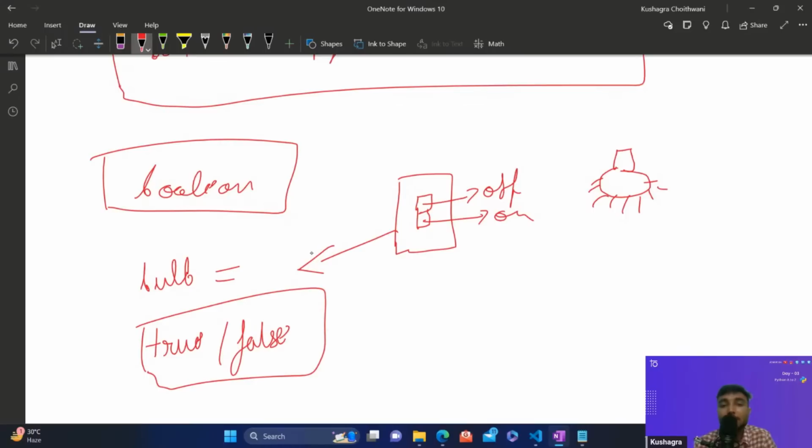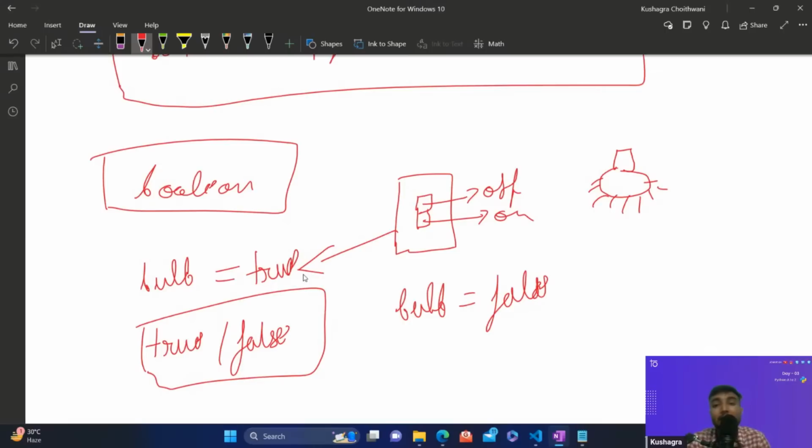If this is on, we can specify true over here. If this is off, we can specify the bulb value as false. So I hope what a Boolean is is clear. If you want to store the state of something, whether it is turned off or turned on, we use Boolean values, or Boolean variables. These have two values, true and false.